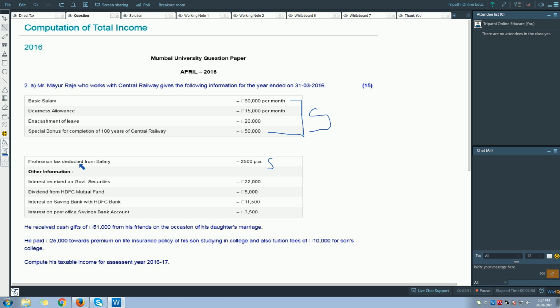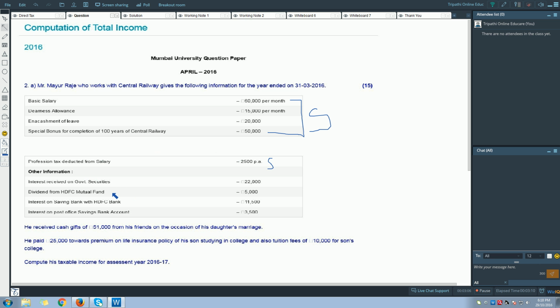In case it is given as net basic salary, then you are supposed to add this professional tax deducted to the net basic salary, find out the gross basic salary, and then claim the deduction under section 16 subsection 3. Right now we don't have to add it to the basic salary because this is gross basic salary. You will just claim the deduction under section 16 subsection 3, which is 2,500 per annum.